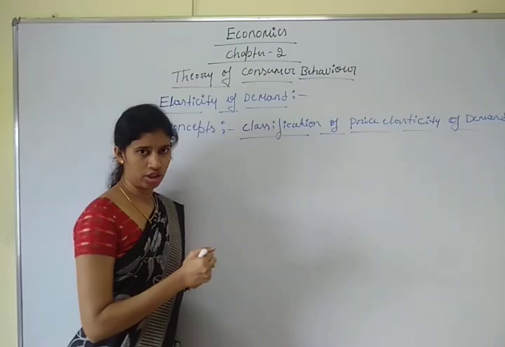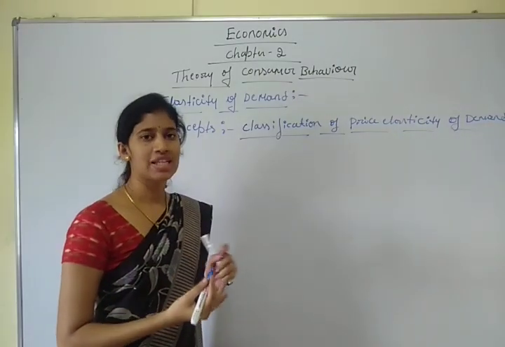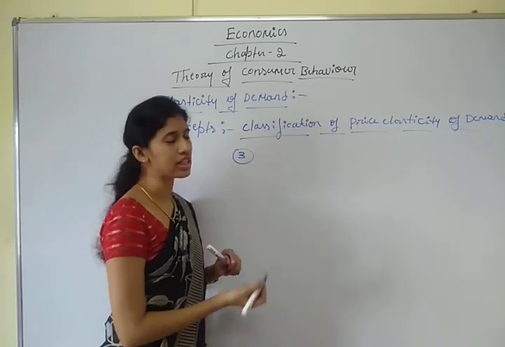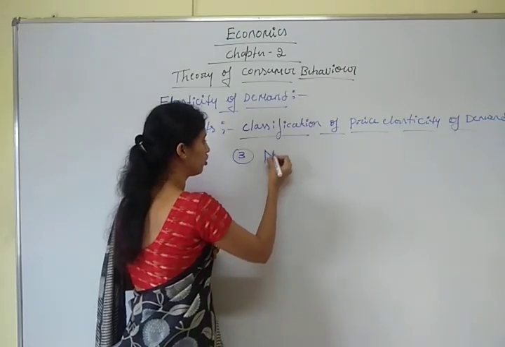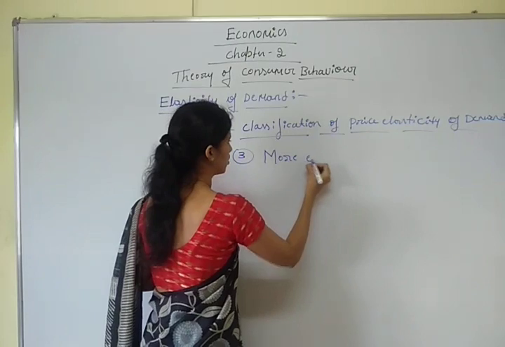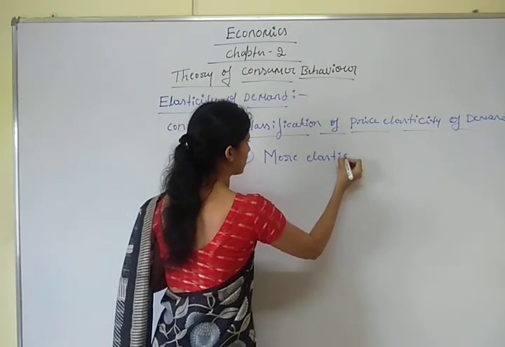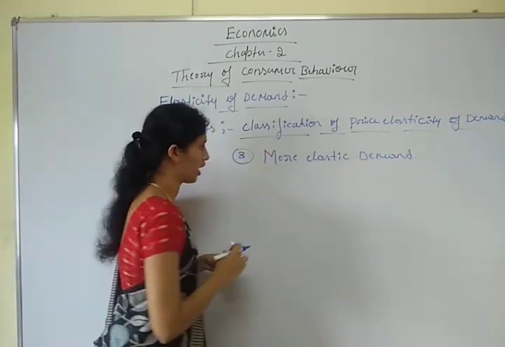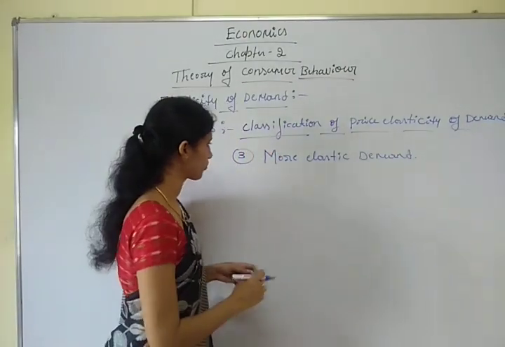Next, the third one is more elastic demand. The third type of price elasticity of demand is more elastic demand.